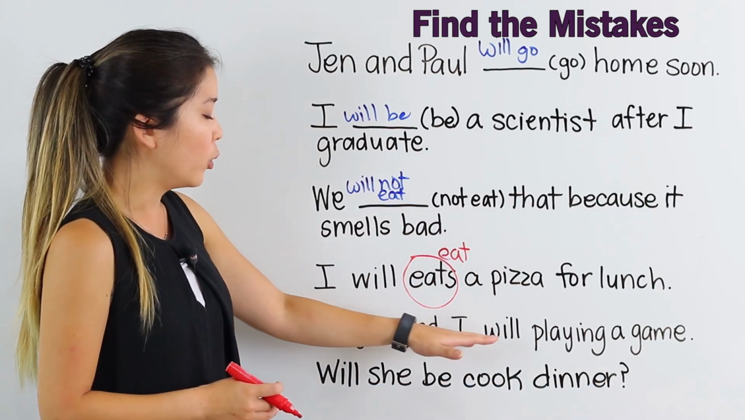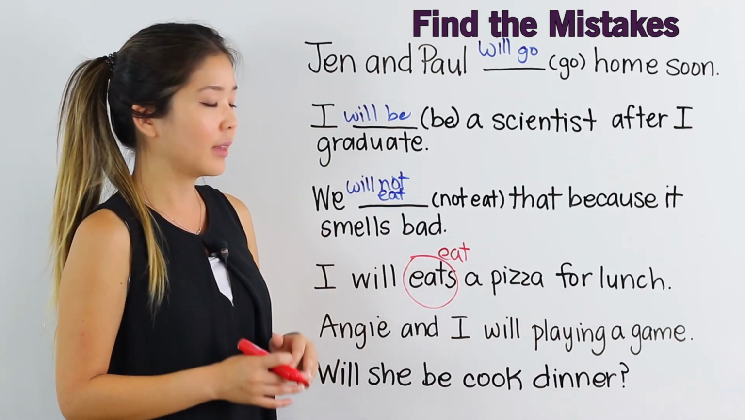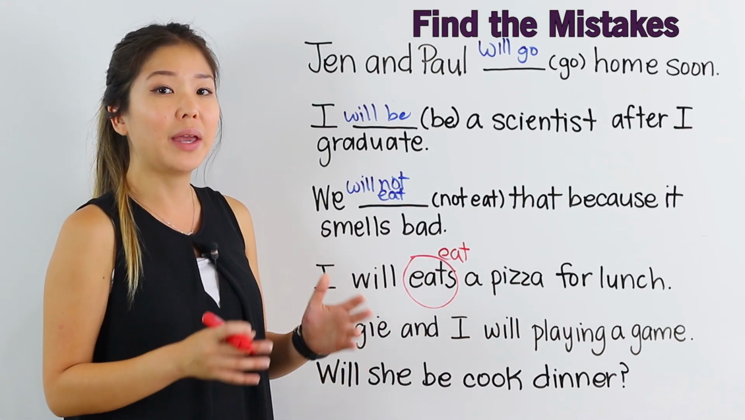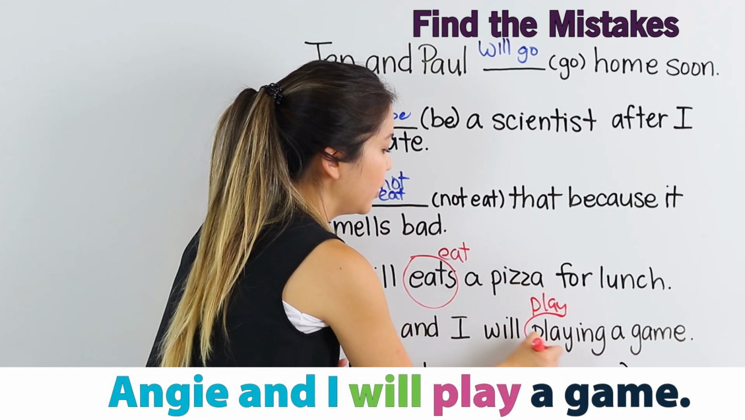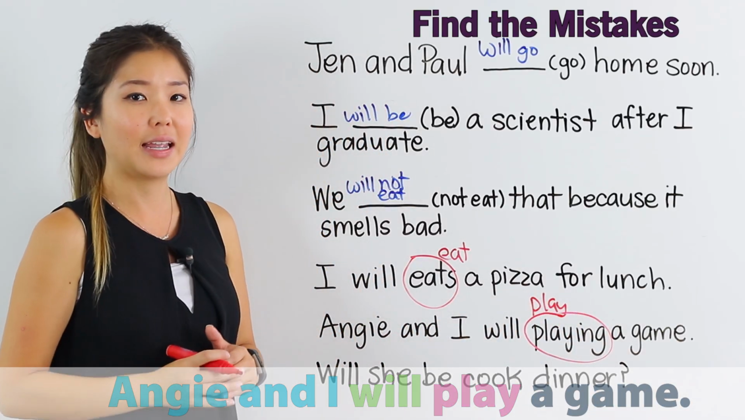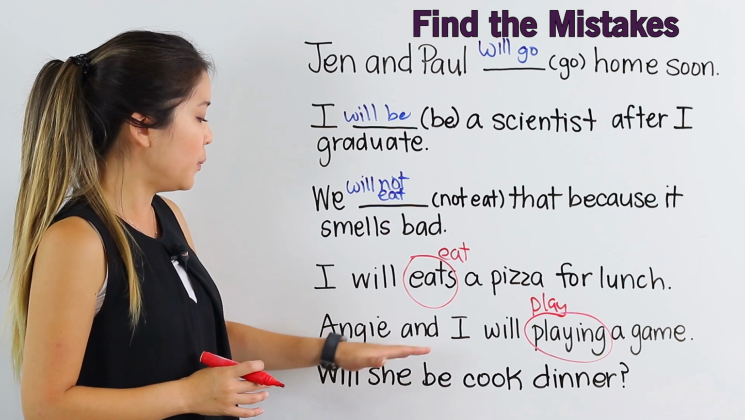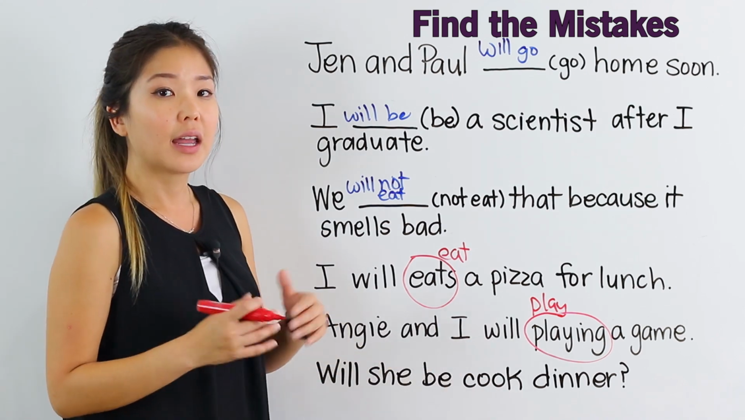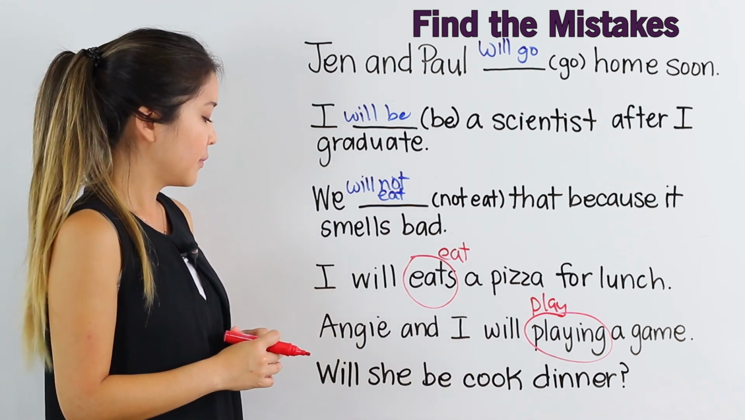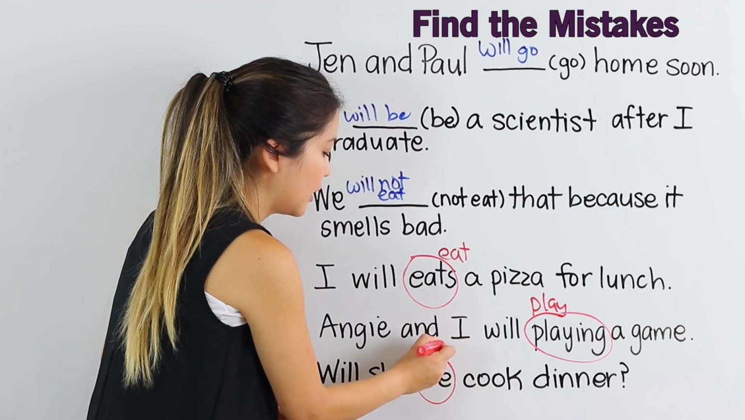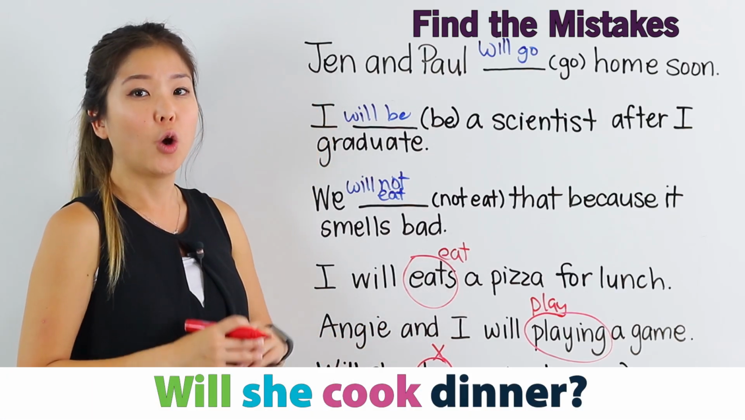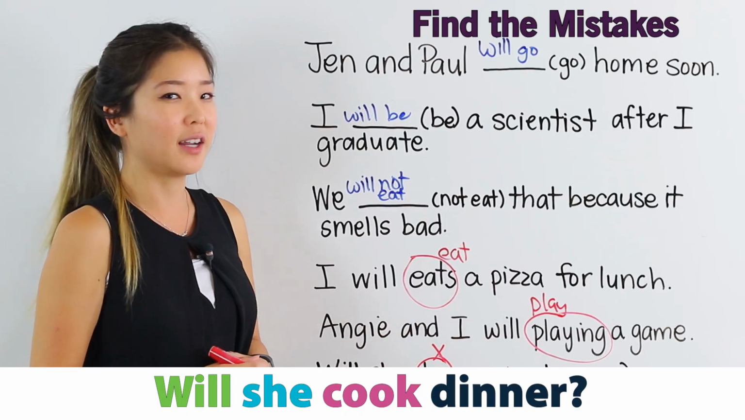Angie and I will playing a game. Again, we need the base form of the verb. Angie and I will play a game. And finally, will she be cook dinner? This is a question. However, we need to say, will she cook dinner? We do not need a be verb here.